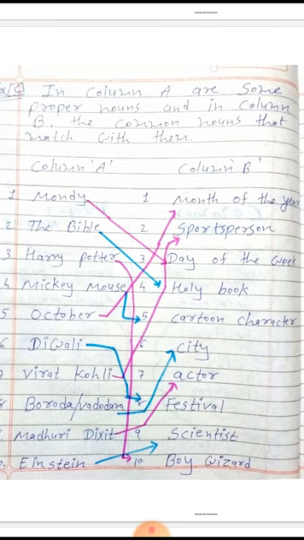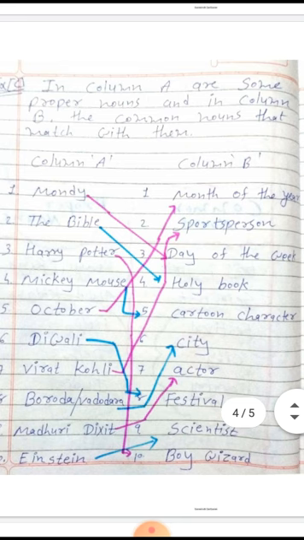It is the name of a city. Then Madhuri Dixit, that is one actor. And the last one is Einstein, he is a scientist. So match this with the column in your notebook.